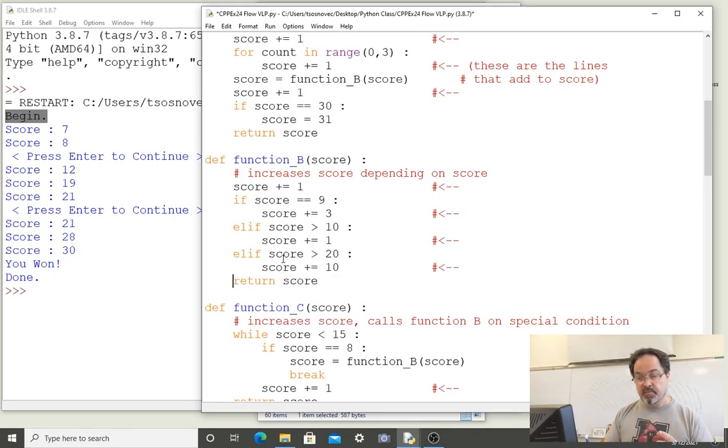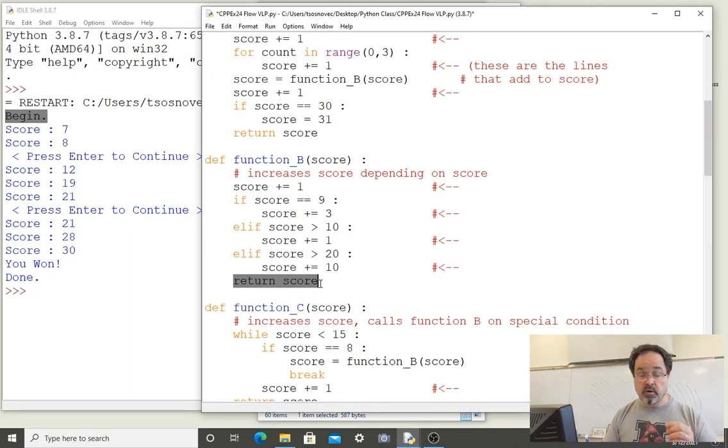In this case, the score is probably the first time that we call function. The value of score is not 9, nor is it greater than 10, nor is it greater than 20. So it tested all those conditions, ran no code blocks, and reached the end. There is no else for this decision. So no code has been run, and it skips to the return.